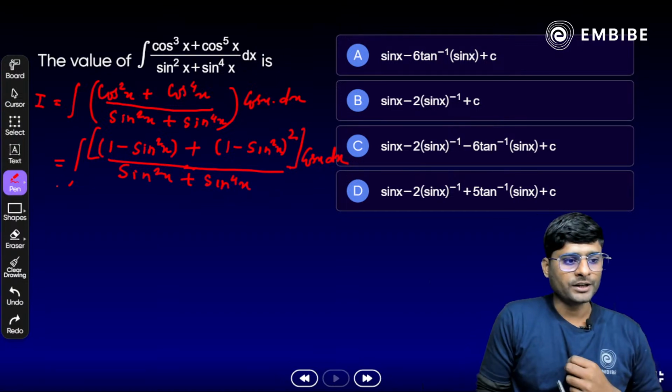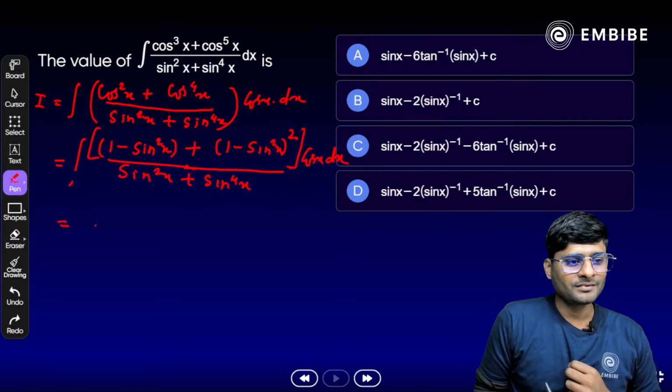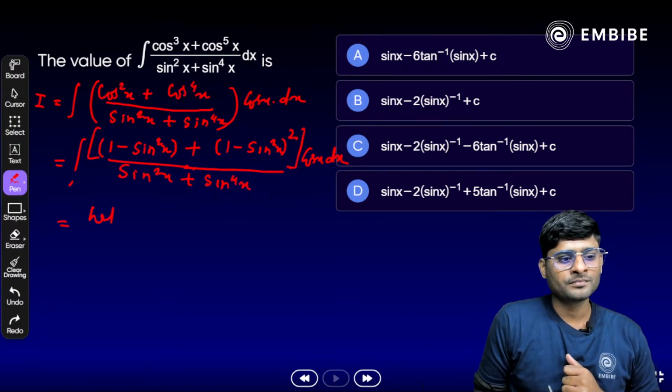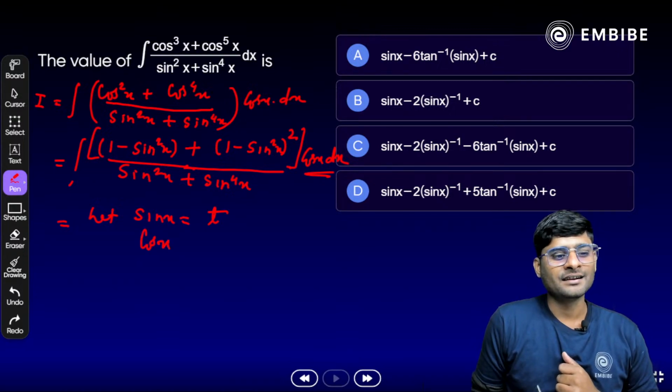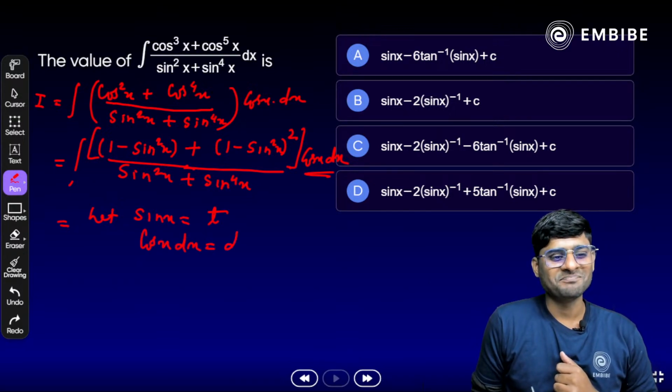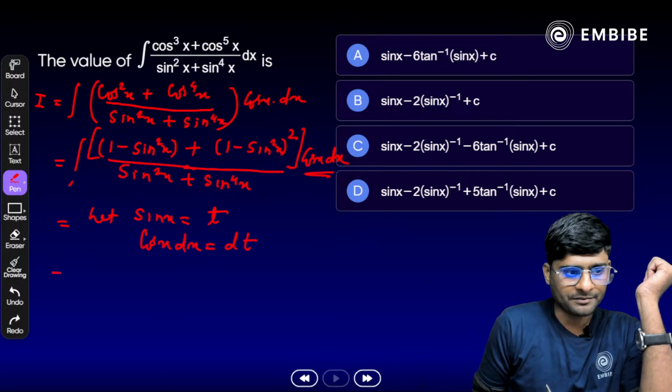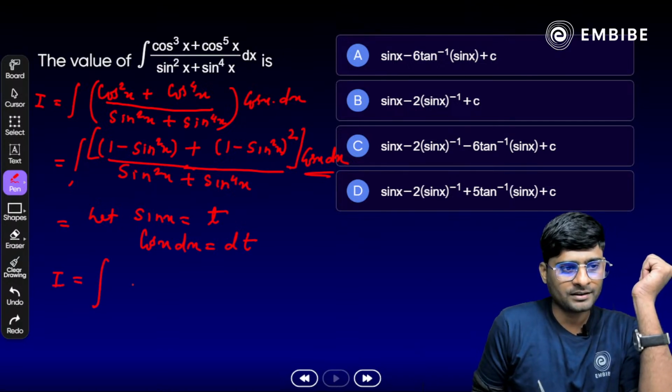We need to substitute here, let sin x is equal to t. So obviously cos x dx will become dt. Very easy substitution we have here. We get I is equal to what?